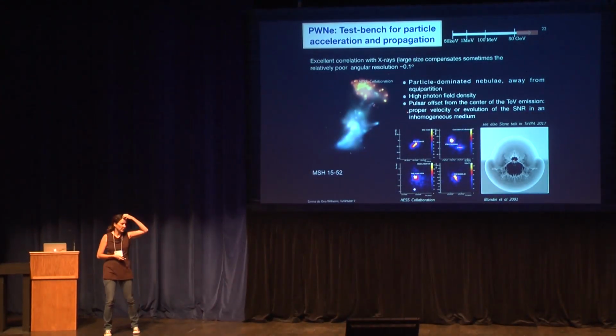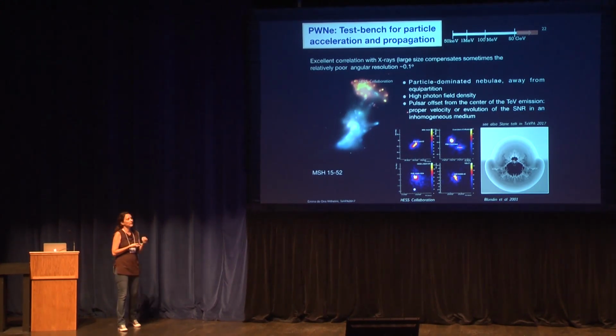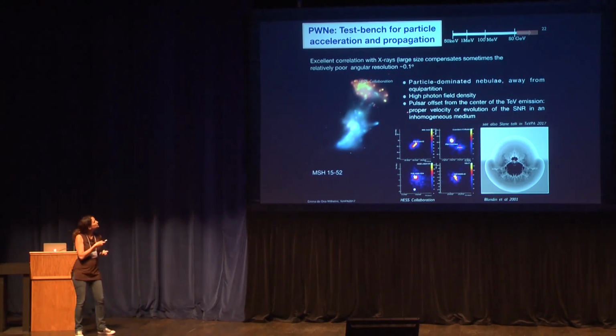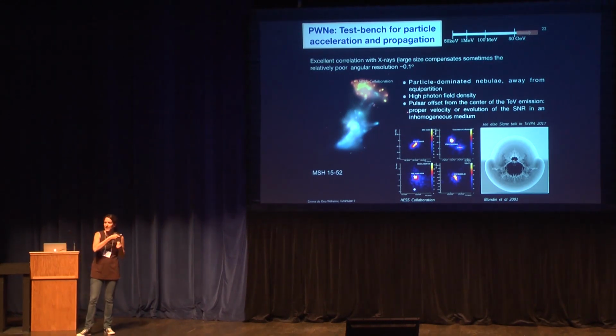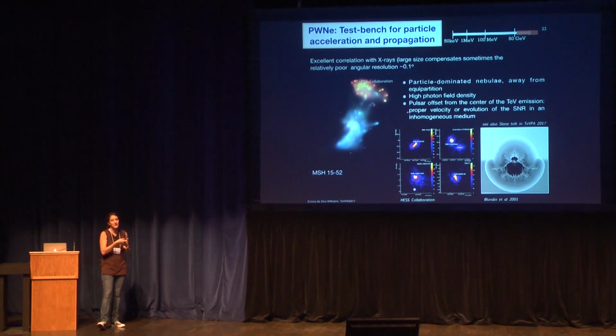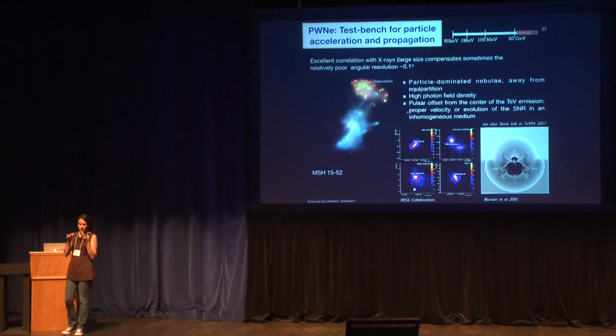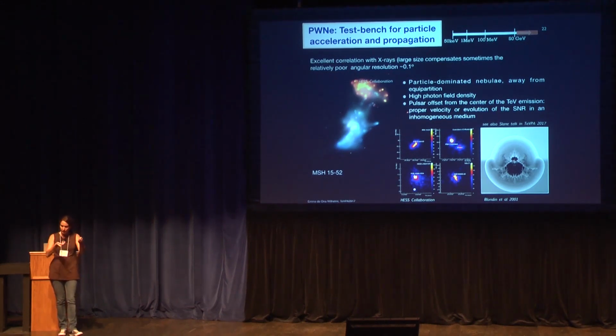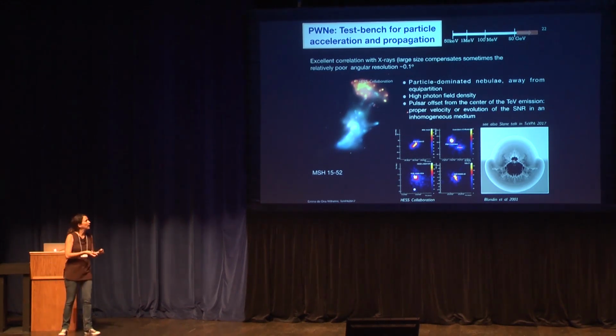If you look at them case by case, one thing that we actually can do is that we have a very good, well, they're extended. We can resolve them, and then we can actually see the particle propagation and acceleration, how it's happening. And moreover, you see a very good correlation with the X-rays. So that means you can do studies of the spectral energy distribution one by one, because you see the same population accelerated at the same time. This is the case, for instance, in MSH 15-52.